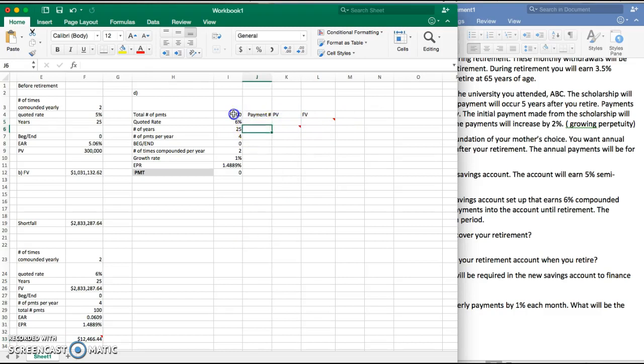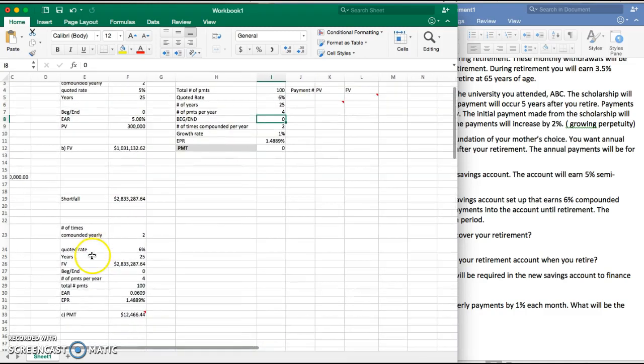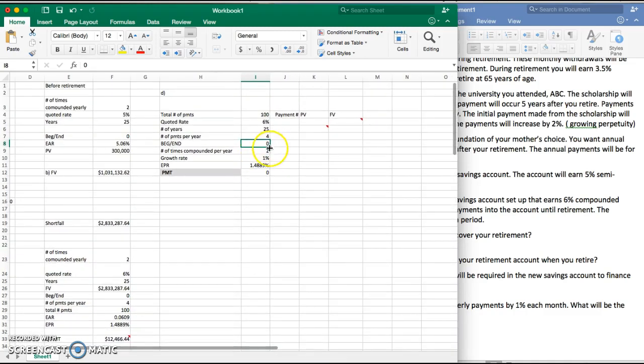So this is our input section here. The total number of payments will be 100 because they're quarterly payments for 25 years. The quarter rate is 6%. This is all the same as the savings account setup, the input section here. The growth rate is 1%, so each payment will increase by 1%. Our EPR is the same, and this is kind of the table you have to create. So what you're going to do is set your first payment. You're going to put in a random value, doesn't matter what it is, and your future value is going to be